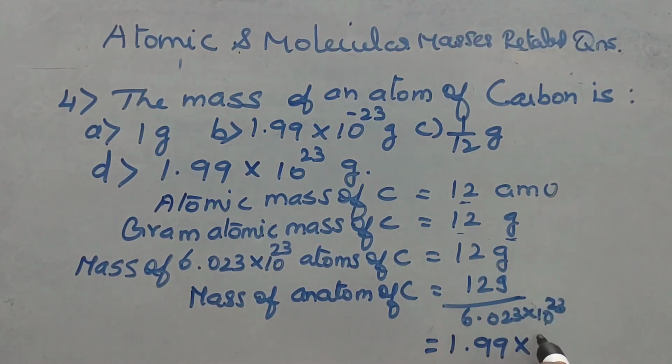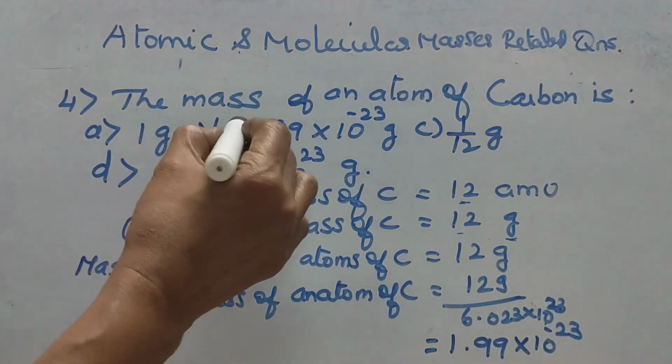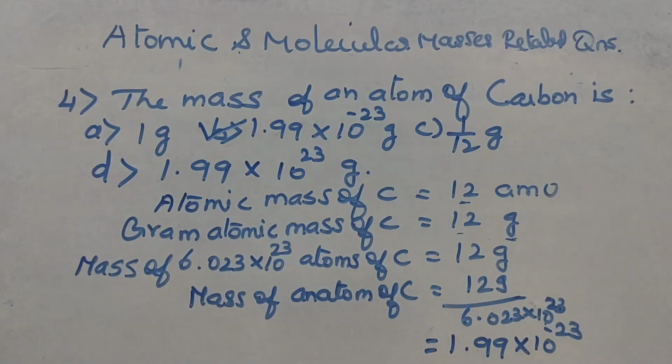If we take it into numerator, it will become 10 power minus 23. So option B is the correct option.